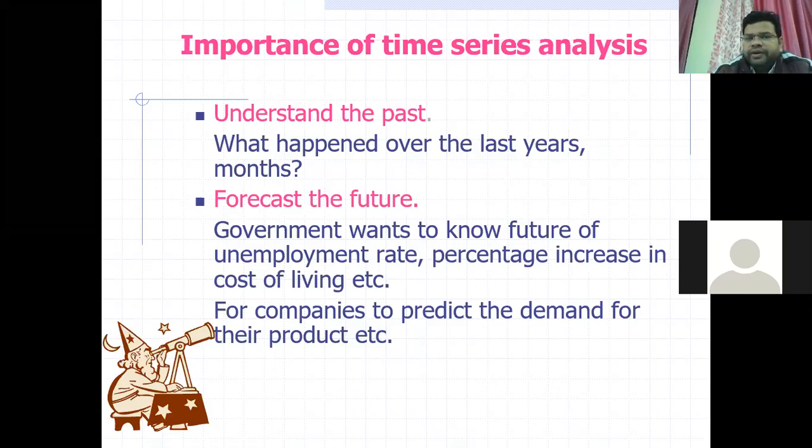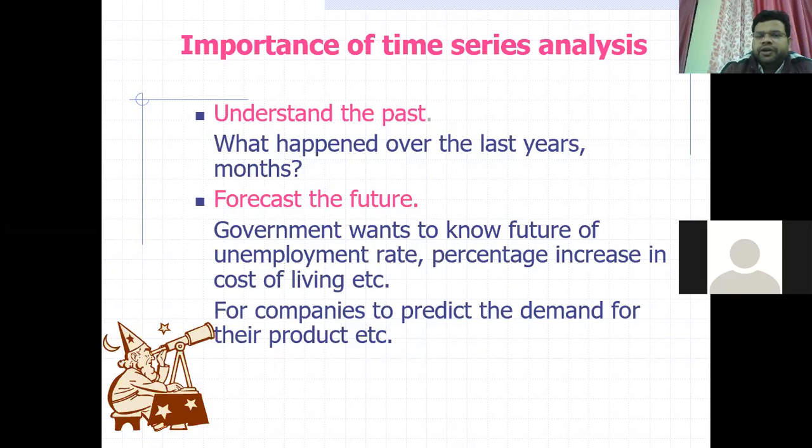Then we reached a situation where we could make future plans, and at this stage our country is able to implement the Food Security Act. For each 5-year plan, the government decides that in this year a particular scheme will be launched. So it is on the basis of forecasting. For policy making and decision making, time series analysis is very important.